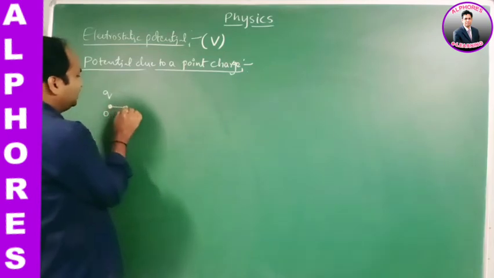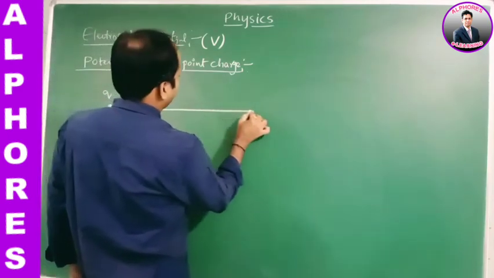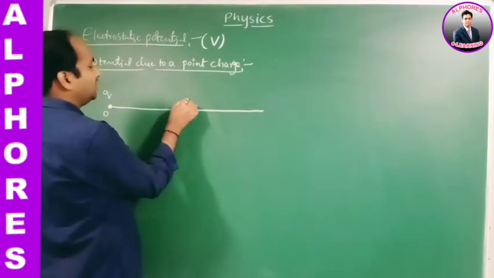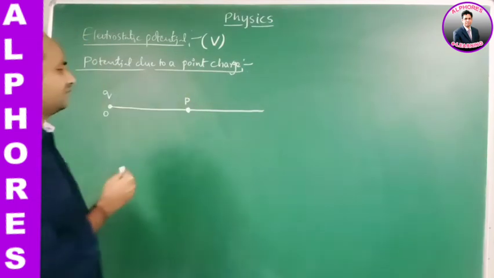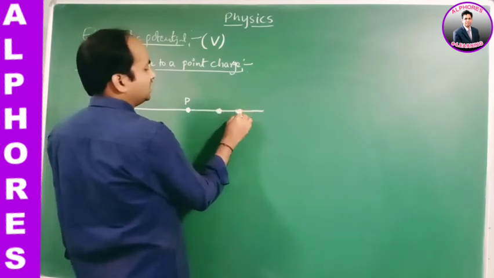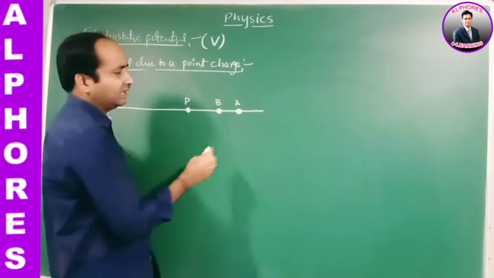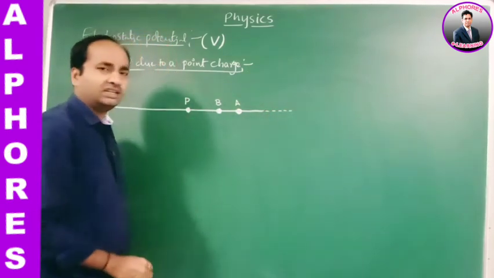Now let us consider this point P within the electric field. Consider 2 more points. Let us take one more point B, also within the electric field. The dotted lines indicate that there is no electric field there.